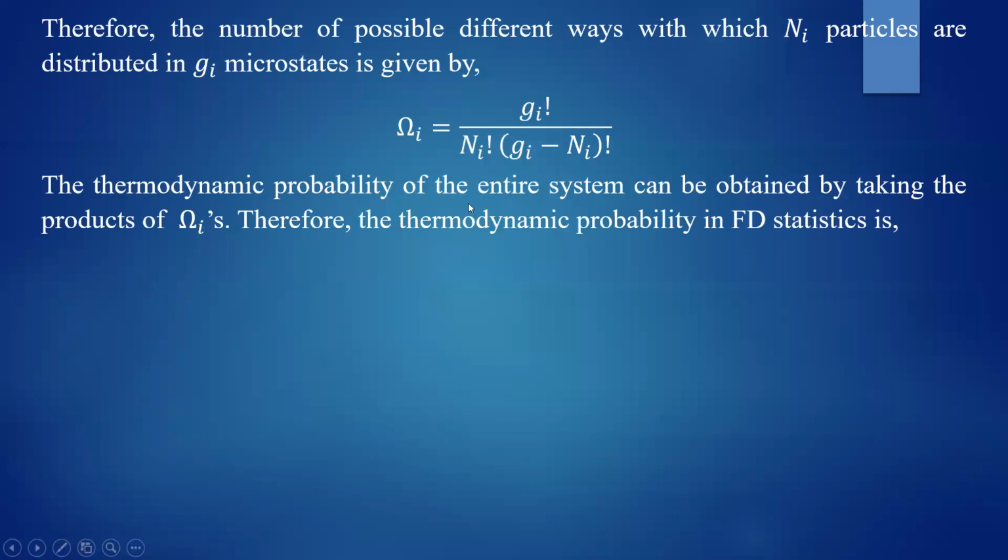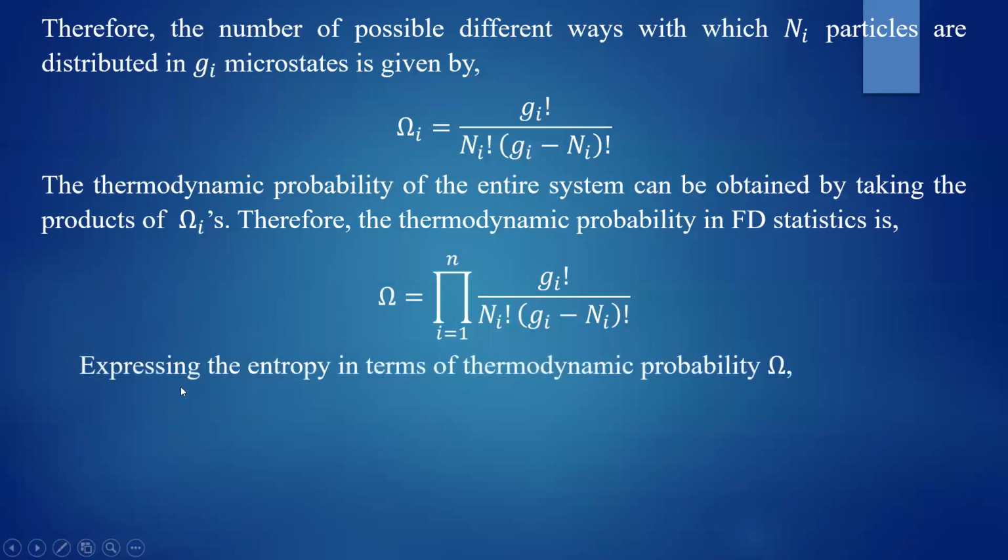The thermodynamic probability of the entire system can be obtained by taking the product of this omega i. And therefore, the total thermodynamic probability is given by omega is equal to the product of this particular term where i runs from 1 to n. There are n number of macro states. So this ith state is a microstate. So omega is the product of Gi factorial by Ni factorial into Gi minus Ni factorial.